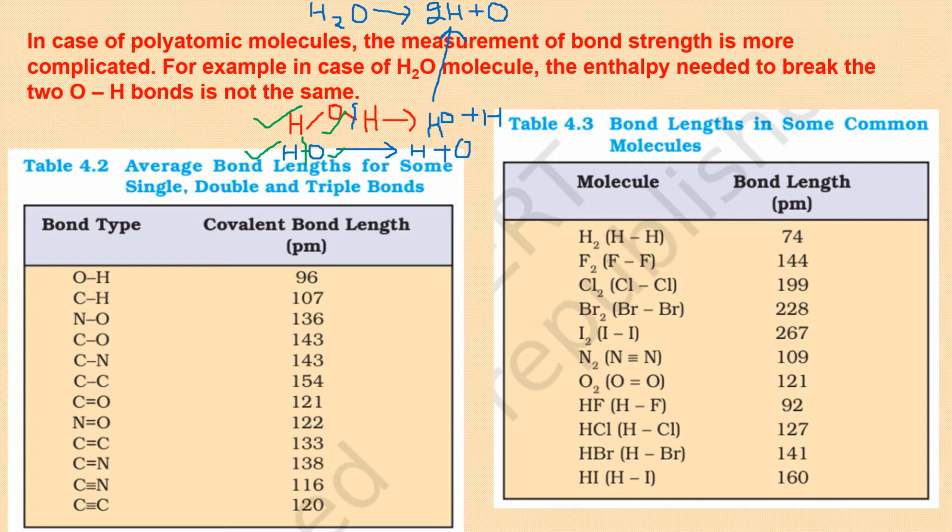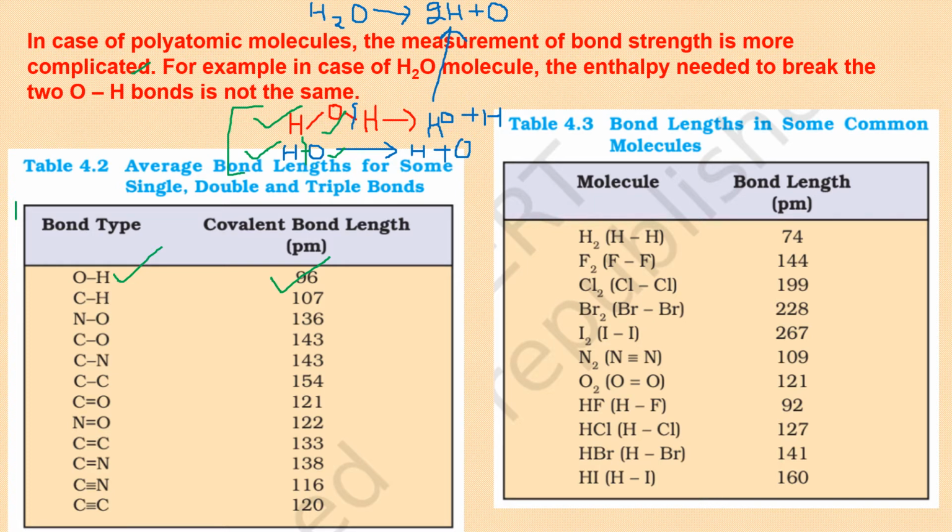But in both the cases, it is oxygen and hydrogen bond. And if you see the bond length and all different aspects which are given here, like bond type is OH here. See the table. And the bond length is 96. So if the bond length of OH is same, the bond enthalpy should also be same. But we are saying here in two steps it's different.